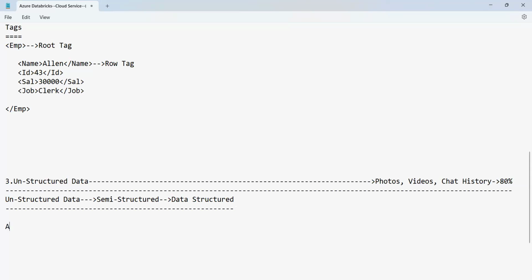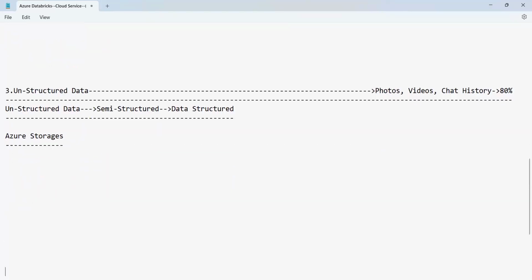But where to store the data in Azure? The data can be stored in Azure in the form of Azure storages. So what are the Azure storages we have? Let's discuss all of them, and what kind of data is stored in each storage.